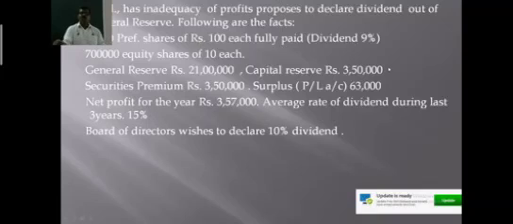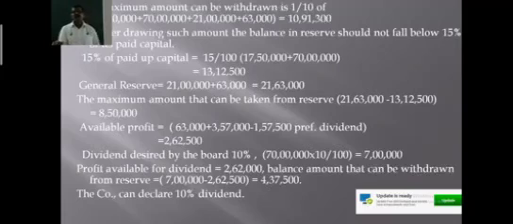Now, the first condition is followed. There is no problem here, because the rate of dividend declared is 10% and the average rate of dividend declared in the last years is 15%. So 10% can be allowed, but we cannot decide now whether 10% is the rate of dividend or not. On the basis of the amount available, you can decide. But for the second condition, you can calculate the maximum amount that can be withdrawn.